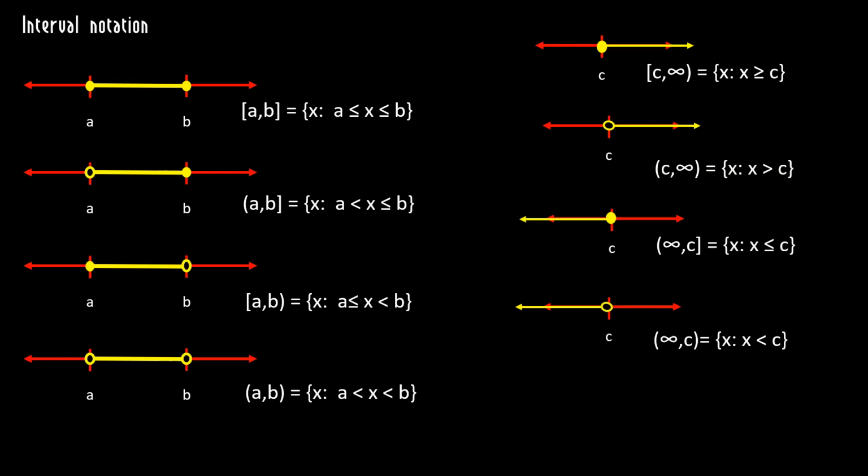If I want to go from c to infinity but not include c, again we use an open dot here. And you can use the negative infinity, and I see now that there's not a negative here. That's a typo. Please put a negative in here. Maybe I can do that in post-production. We'll see. And if you want everything, you could say from negative infinity to infinity, or you could just say the reals. That would be easier.